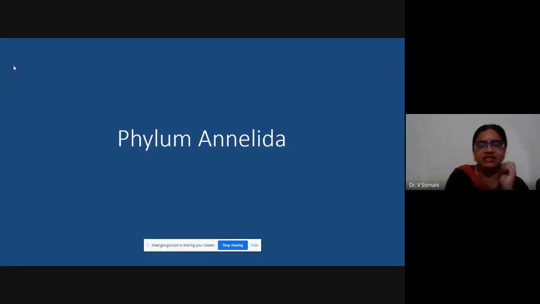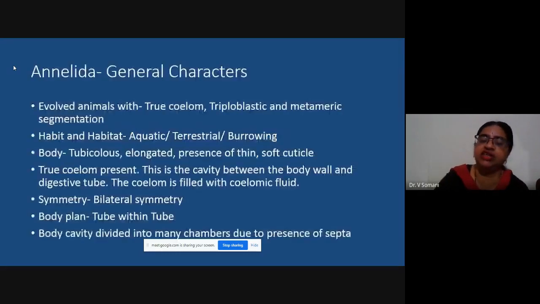So as we all discussed, and you all have decided that we will start with animal classification, we will begin with my unit, that is unit number 3 from this paper, and this begins with Phylum Annelida. When we discuss the characteristics of a phylum, there might be certain terms which may be new to you, because the explanation for those terms will be covered in the first unit. Like when we say that these organisms are coelomate, you might wonder what coelomate is.